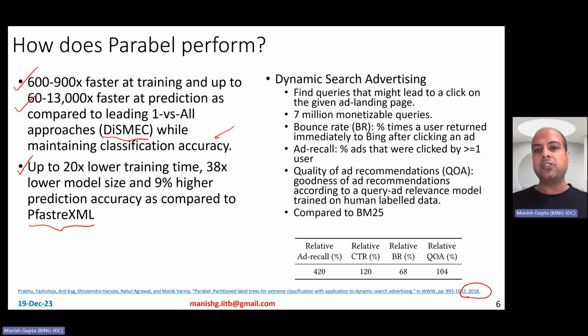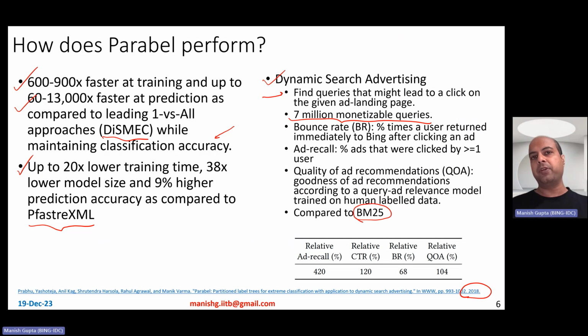Now, they also experimented with dynamic search advertising, where the problem is to find search engine queries that might lead to clicks to particular ad landing pages. So the input is an ad landing page, and you have to predict from a large set of 7 million queries which of them are relevant. So your label space is pretty large here, 7 million, and you want to predict those queries which apply to this ad landing page.